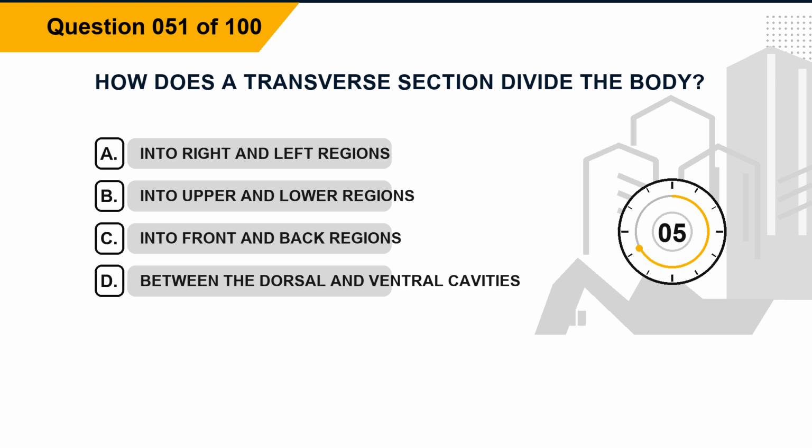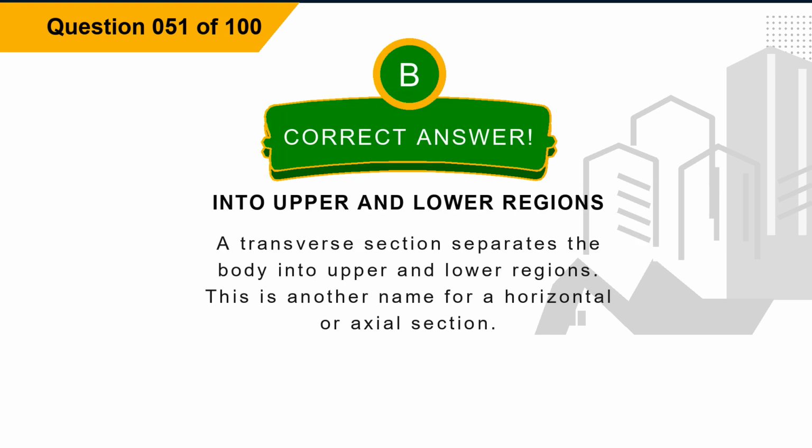Option C, into front and back regions. Option D, between the dorsal and ventral cavities. The correct answer is option B, into upper and lower regions. Explanation. A transverse section separates the body into upper and lower regions. This is another name for a horizontal or axial section.